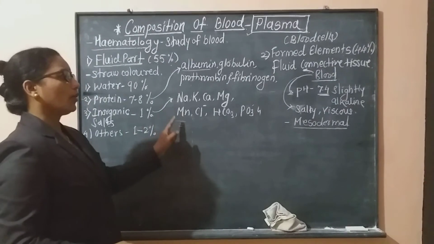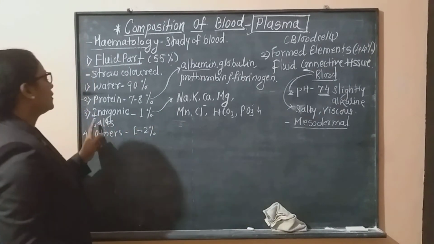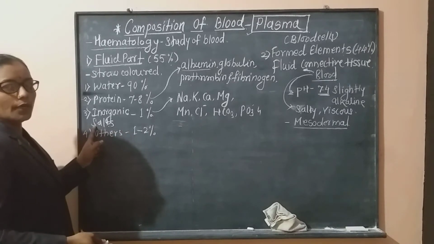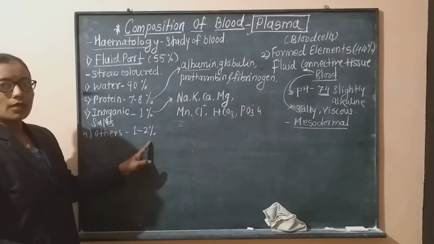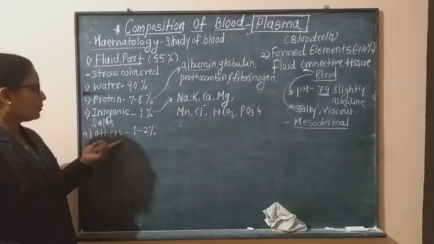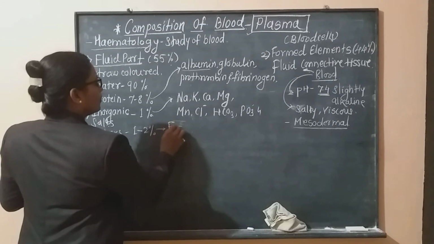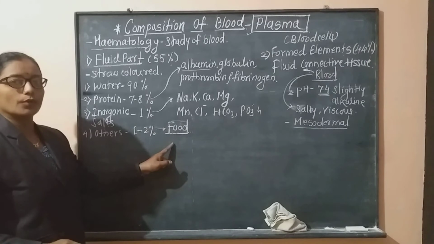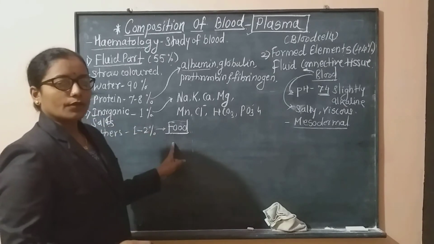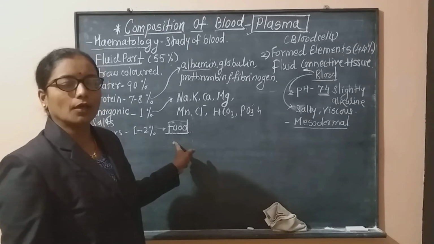All these inorganic salts are present in the plasma of the blood. Certain other components are also present in this plasma, that is 1 to 2% other components. In these other components, the first are related to our food. In 11th standard we studied nutrition, that is the digestive system of human beings.